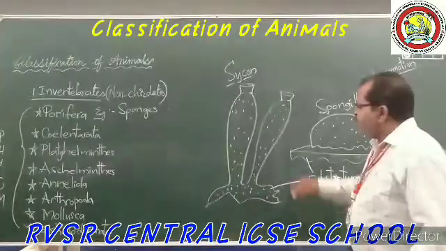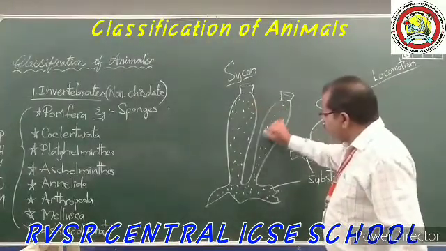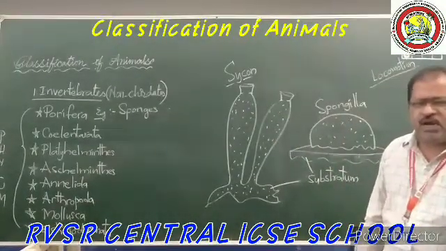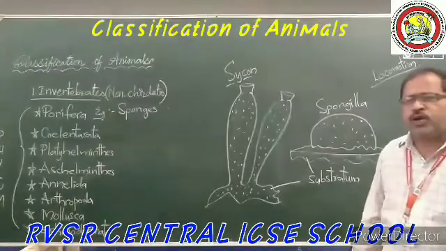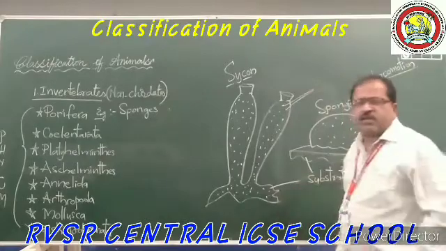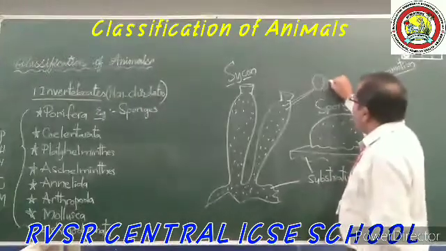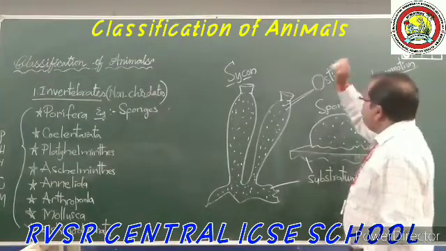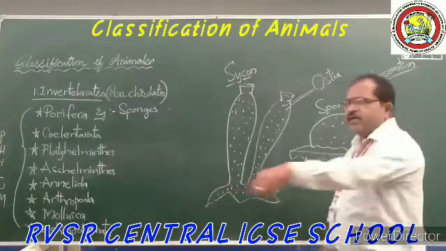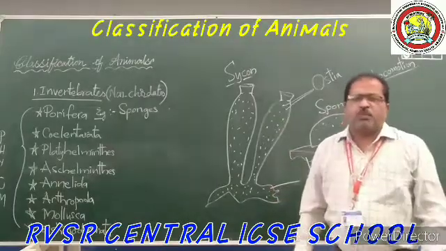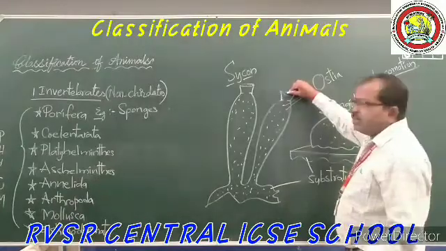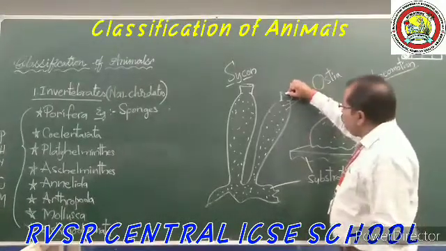And you might be finding that here I kept the dots. The total body of these sponges has minute pore-like structures, called ostia. Through these ostia, the water enters into the body of these sponges, and they have a large opening at the top.